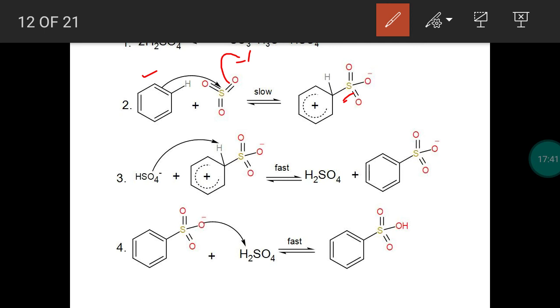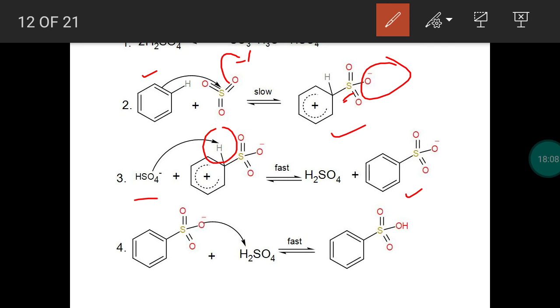So three steps have over. First step, generation of electrophile SO3, sulfur trioxide. Second one, carbocation intermediate is formed, but oxygen gets a negative charge. Third step, loss of proton or abstraction of proton by bisulfate ion. We get the ion. Okay.